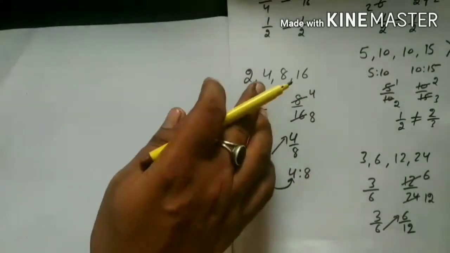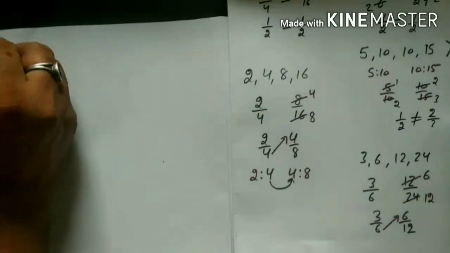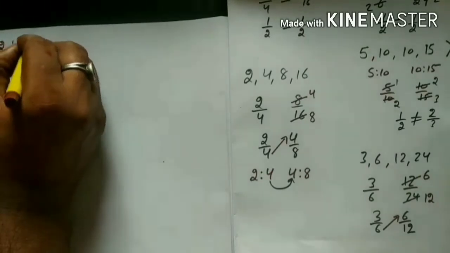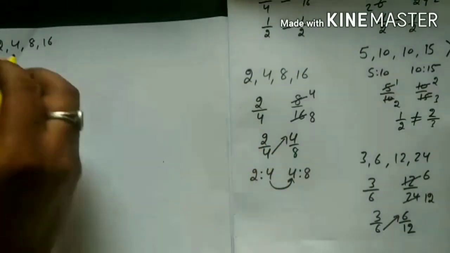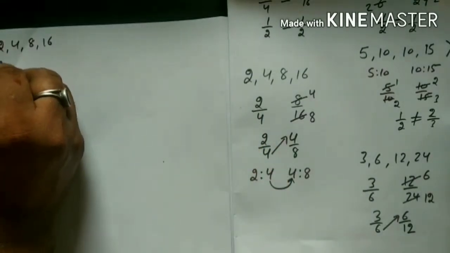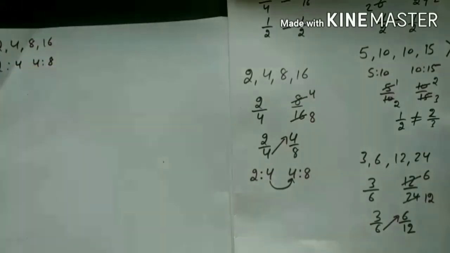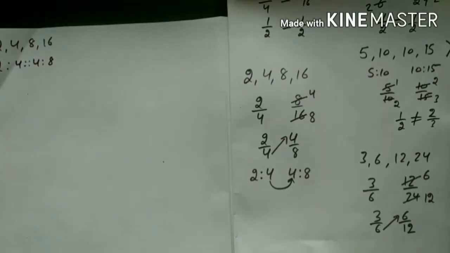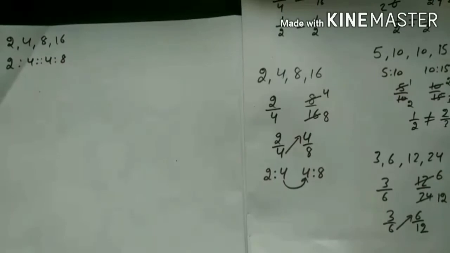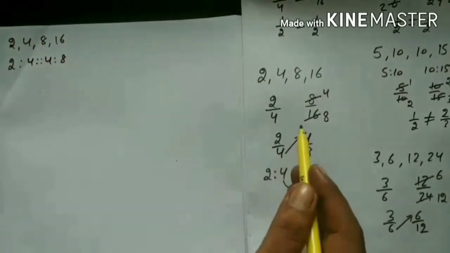For that I will take this example and this example. I know that 2, 4, 8 and 16 are in proportion, and I can write them like this: 2 ratio 4, 4 ratio 8. These are in proportion.